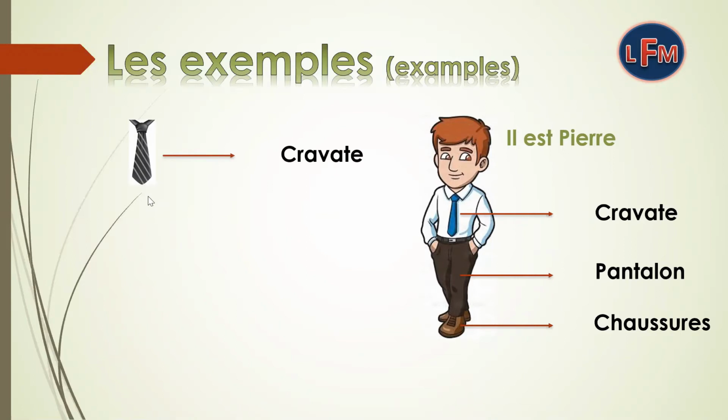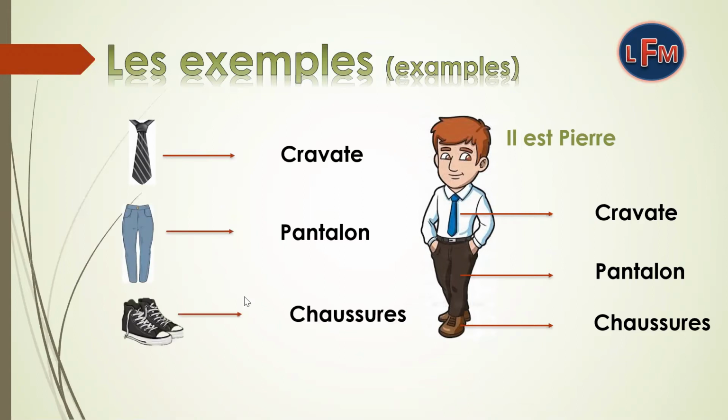We also have one tie, which means cravat, pantaloon, which means pantaloon, shoes, which means shoes. Here we know that this is Pierre's tie, Pierre's pantaloon, and Pierre's shoes. But here we don't know whose tie, whose pantaloon, and whose shoes are these. So, can you tell me where we will put l'article défini and where l'article indéfini?